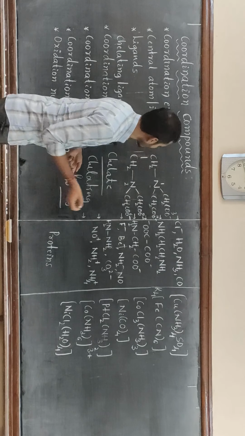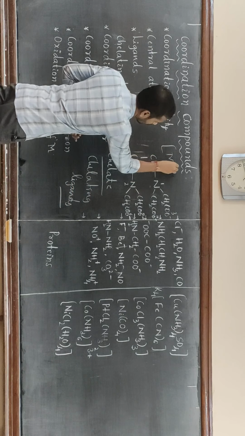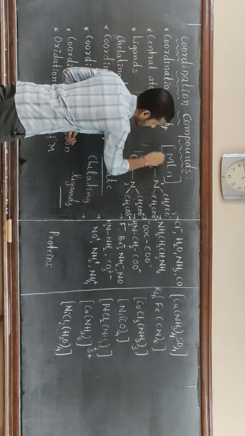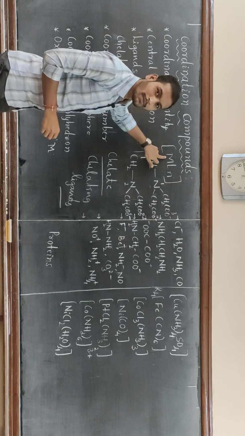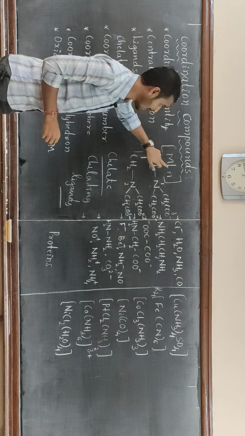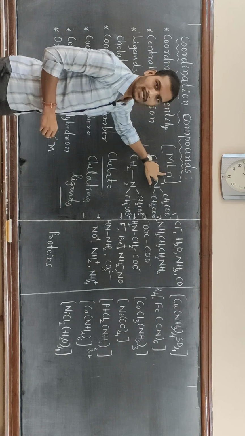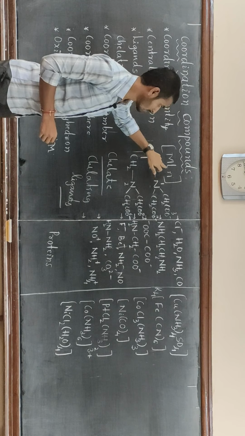Here, the general formula of a coordination compound is MLn. Here M is the central metal atom or ion, L is the ligand, and n is the number of ligand molecules, or number of molecules of the ligand.